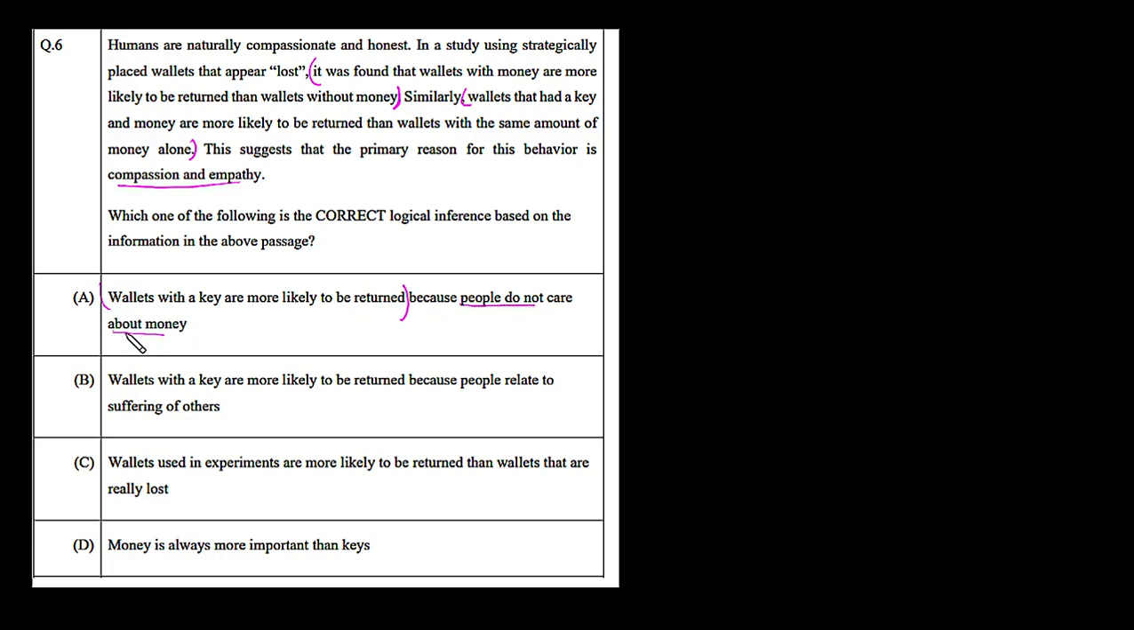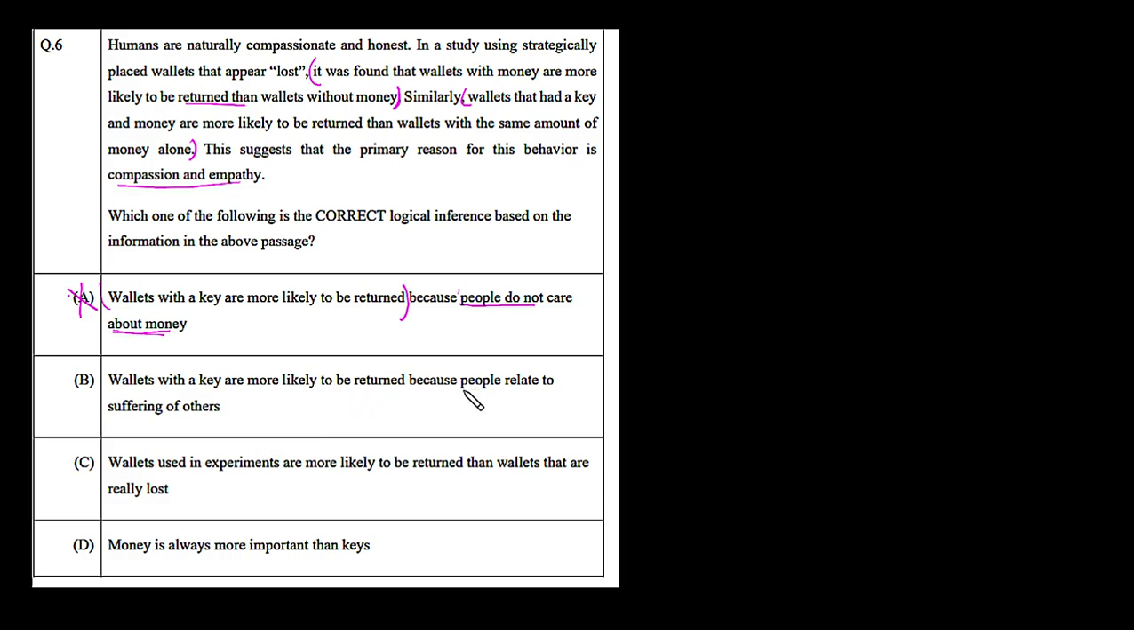People do not care about money is a false reason for this behavior, because the wallets that appear lost with money are also returned in this study. So we cannot say this statement is logically correct from the above passage. So let's cancel option A. Now let's move to option B. Option B says wallets with a key are more likely to be returned because people relate to the sufferings of others.